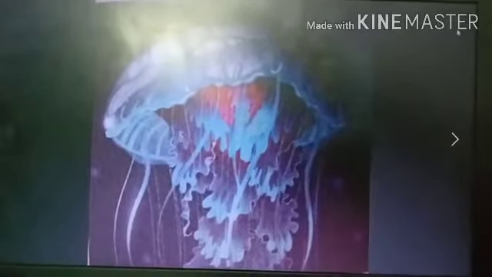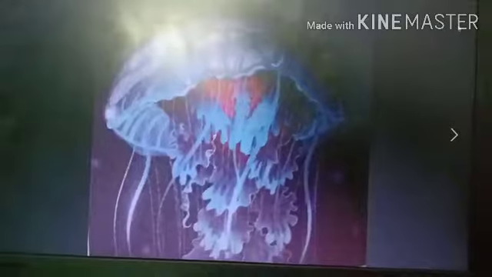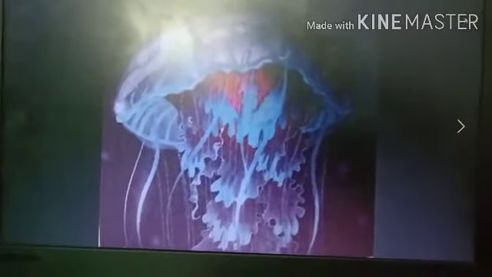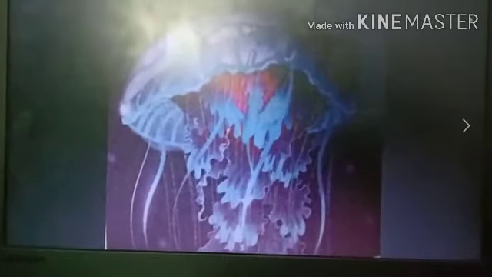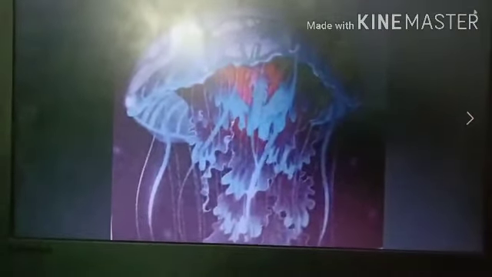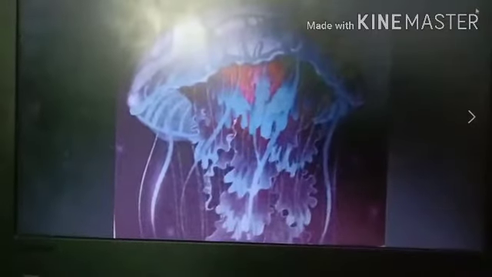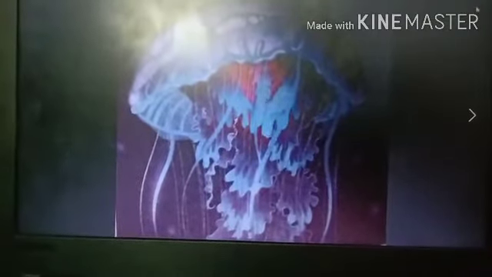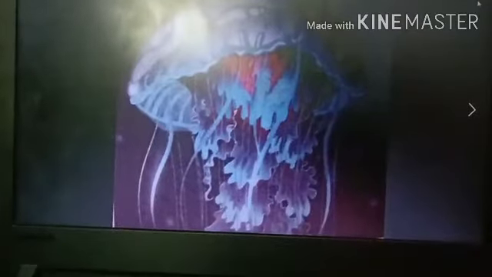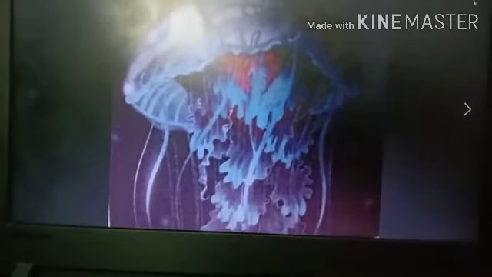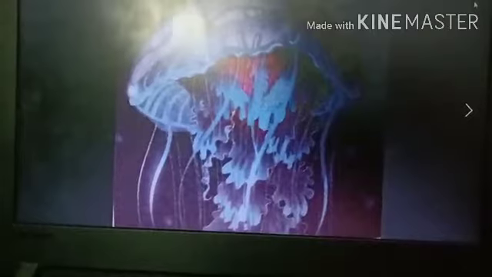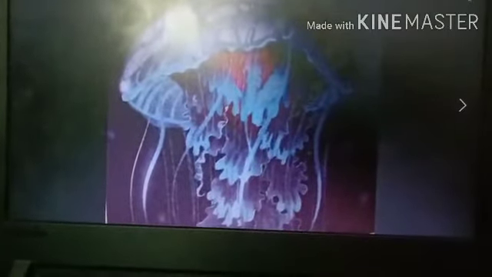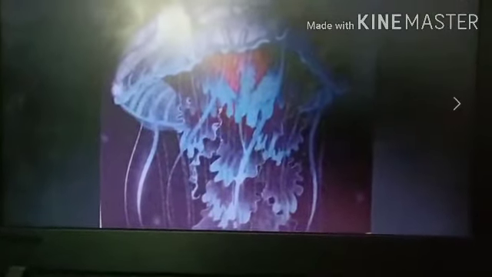Next phylum, Coelenterata, Cnidaria. Coelenterates are aquatic organisms, mostly marine with a few freshwater forms. They are multicellular, radially symmetrical animals with a tissue grade of organization. The body wall is diploblastic with two layers, an ectoderm and endoderm. Between the ectoderm and endoderm is a jelly-like substance called mesoglea.